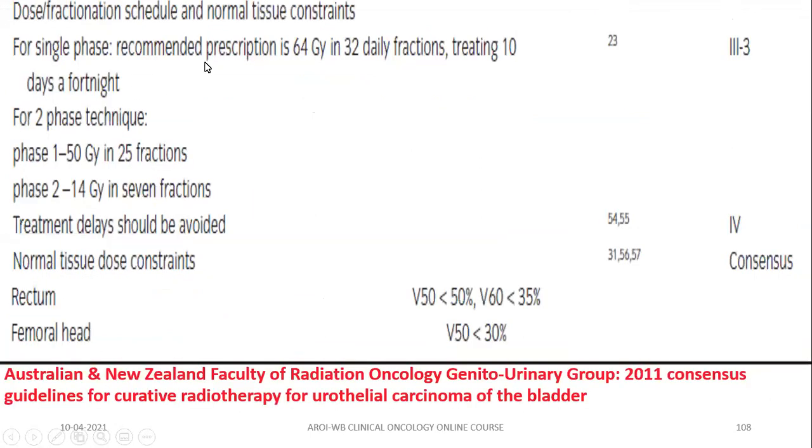Dose fractionation I already mentioned, that is 64 in 32 if you plan for a single phase. If you think of a two phase, then phase 1 is 50 gray in 25 fractions followed by a boost to the gross tumor, that is 14 gray in 7 fractions. The OARs are rectum and femoral head, and these are the dose constraints as below.